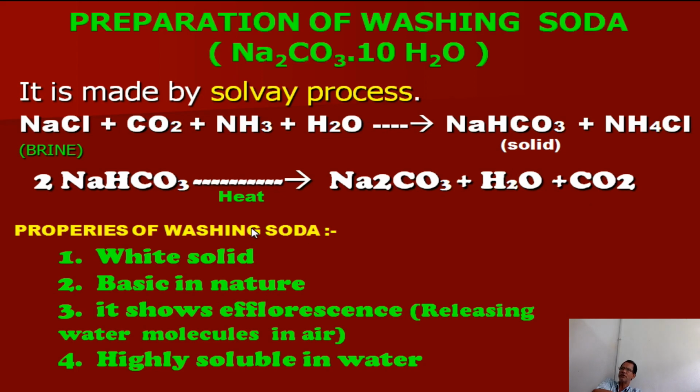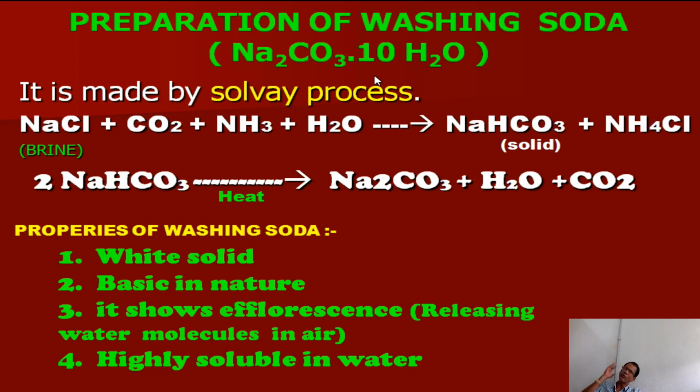What are the properties of washing soda? It is a white solid and basic in nature. It shows efflorescence. Efflorescence means that when it is exposed to air, it loses water molecules. It generally contains 10 water molecules, and when exposed to air it loses 9 water molecules.